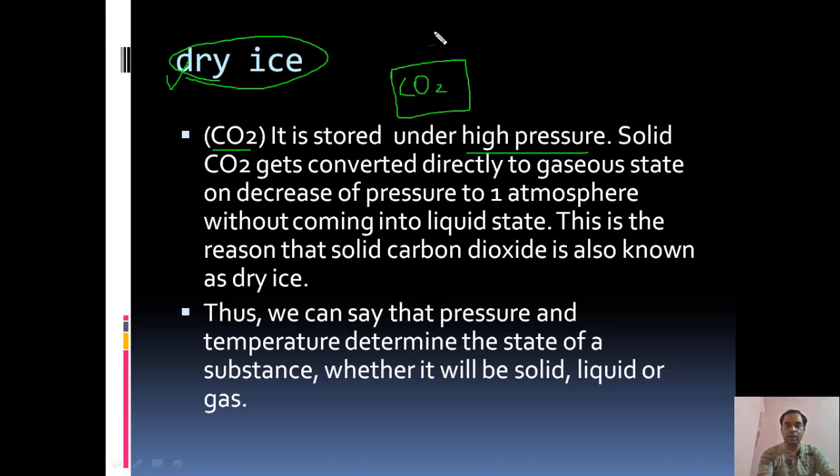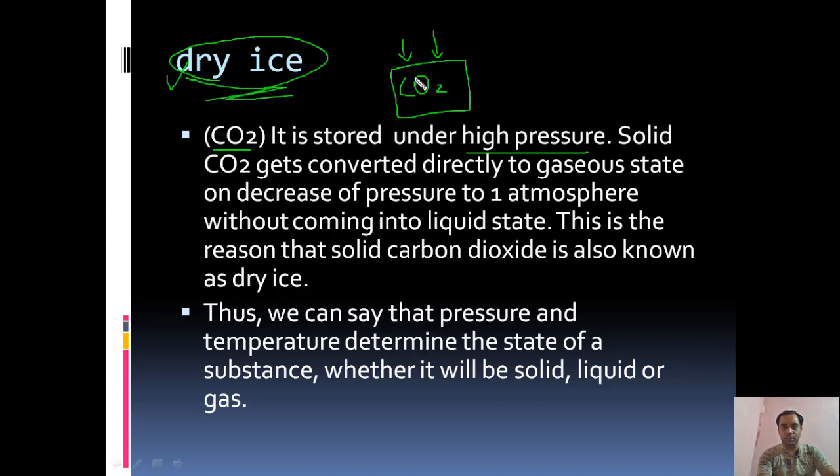If you provide very high pressure, then as the volume decreases, initially the gas should convert itself into liquid, and finally the liquid should convert itself into solid. But here, carbon dioxide, rather than moving into the liquid state, directly converts itself into solid. That solid carbon dioxide is known as dry ice.